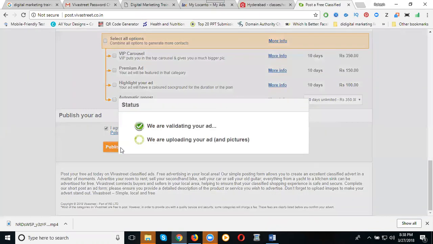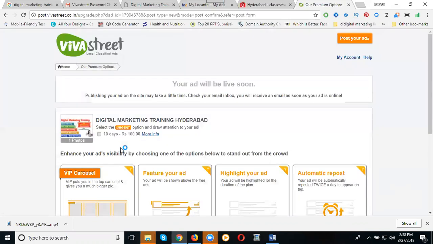Publish this ad. Like this, a lot of sites will be there to post a free ad. Use free ad sites. A lot of sites are there. If you need, there are also sites without login. I can show a few examples.